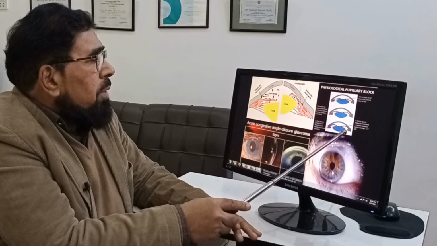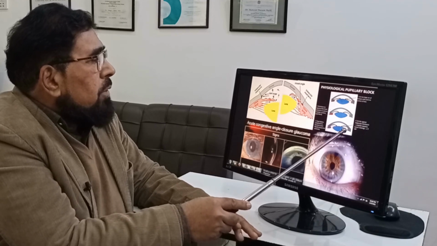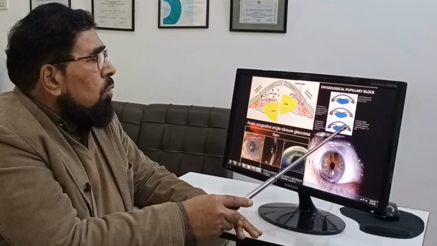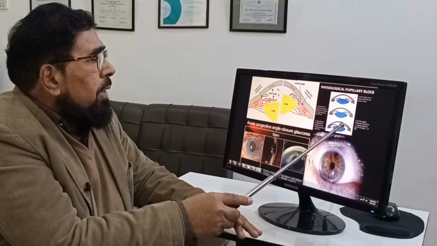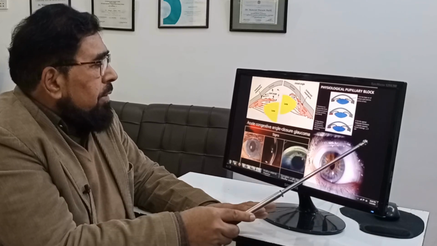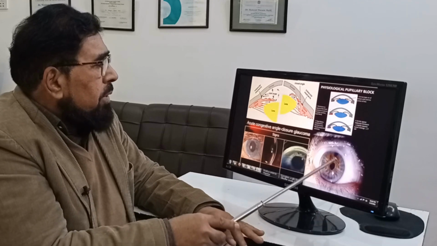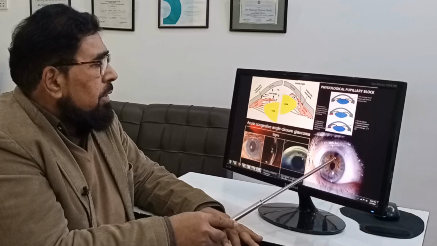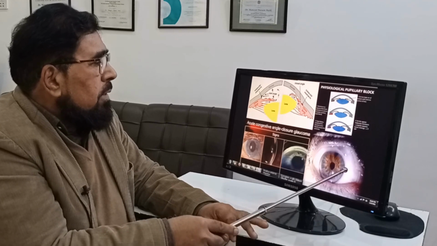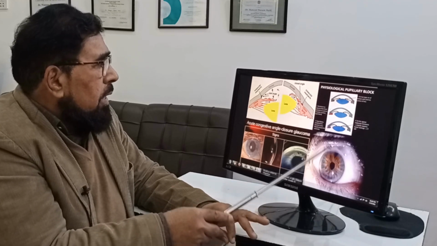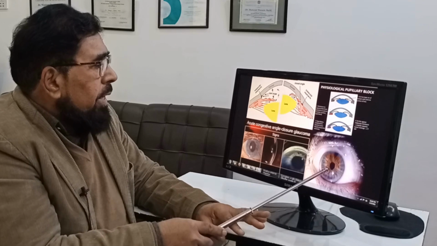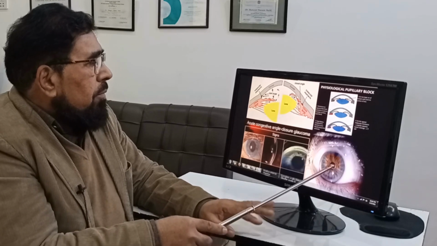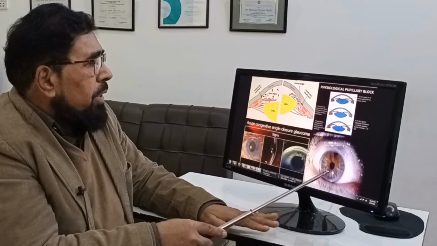So the aqueous will succeed to drain through this hole into the anterior chamber, and this attack will subside. So this is the surgical iridectomy done in the peripheral part of the iris, which is the answer to the acute attack after reducing the intraocular pressure.